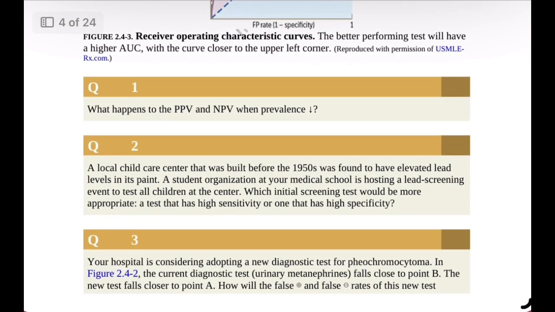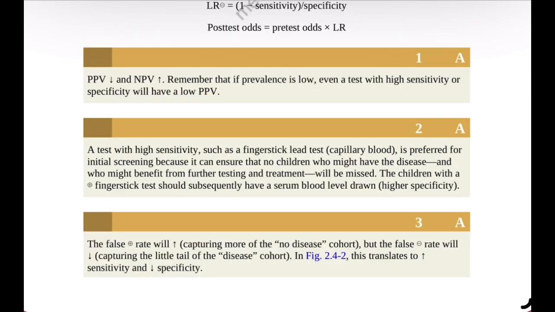Clinical cases. Question 1. What happens to the positive predictive value, PPV, and negative predictive value, NPV, when prevalence decreases? Answer. When prevalence decreases, the positive predictive value decreases and the negative predictive value increases. Remember that if the prevalence of a disease is low, even a test with high sensitivity or high specificity will still have a low positive predictive value.